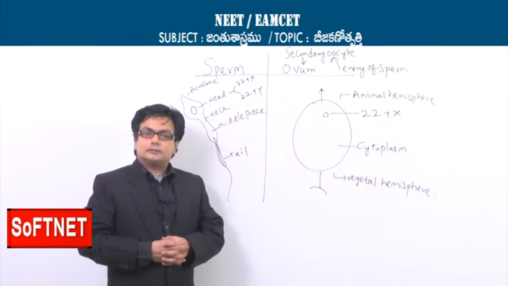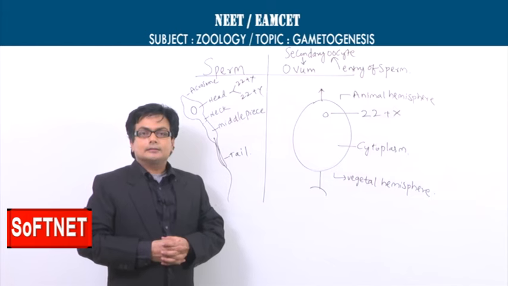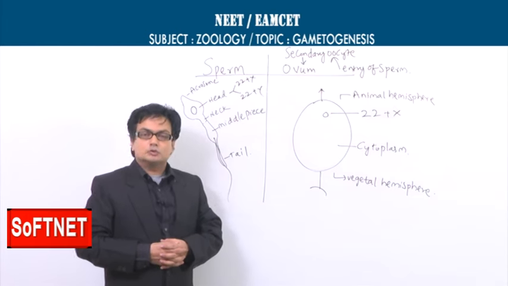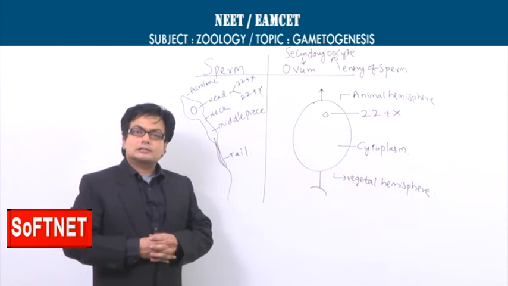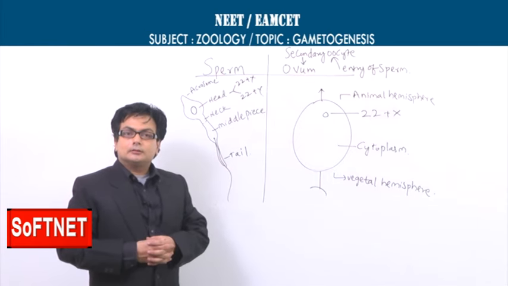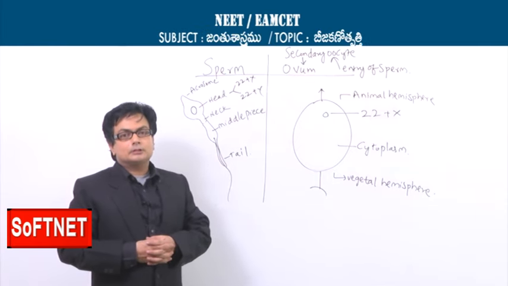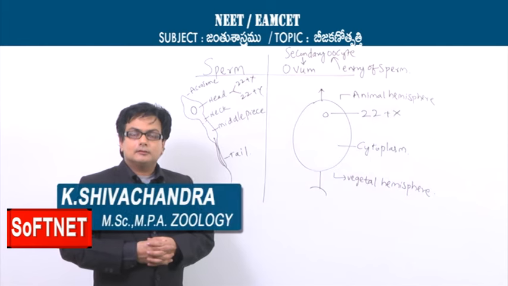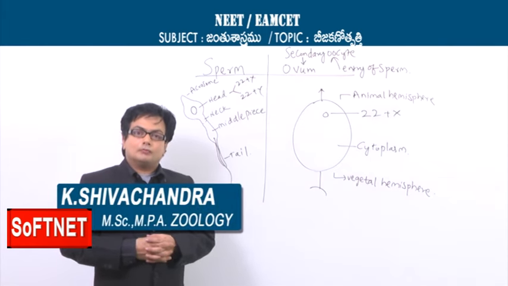We have studied gametogenesis, namely spermatogenesis and oogenesis. Spermatogenesis ultimately results in the male gamete called the sperm, and if oogenesis is completed, there will be formation of the ovum.